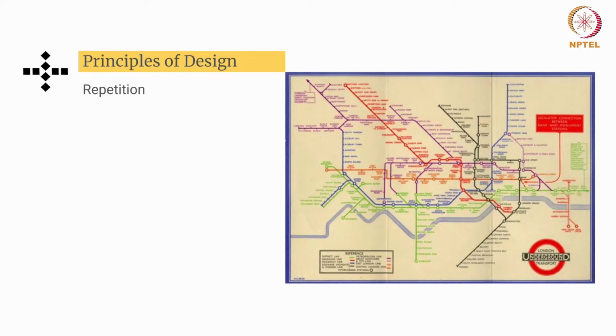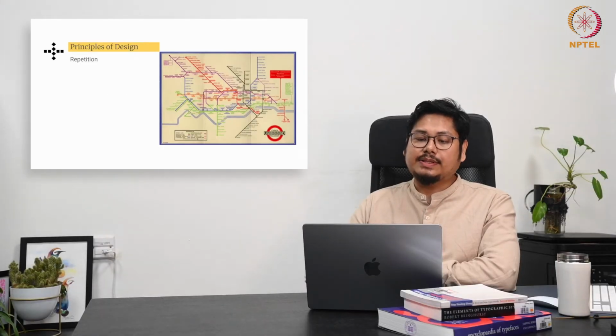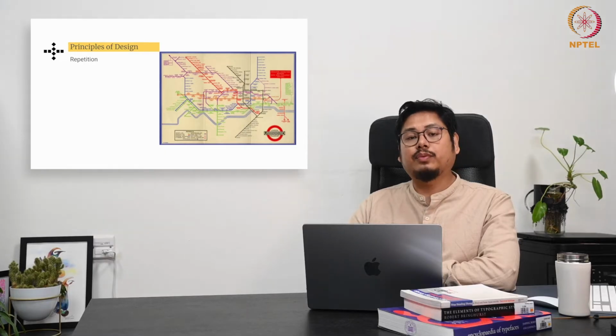And you can also see here how the idea of symbols plays an important role. If you see here, some of the stoppages are showcased using a circle. So the repeated use of a circle again creates uniformity, which helps navigate the users to understand the context in a more comprehensive manner, right? So this is again a better, functional way. You can see how repetition plays an important role in defining the map.